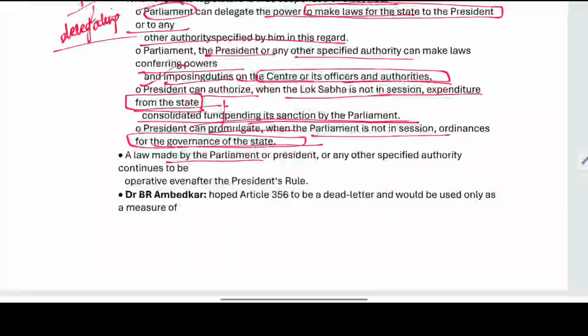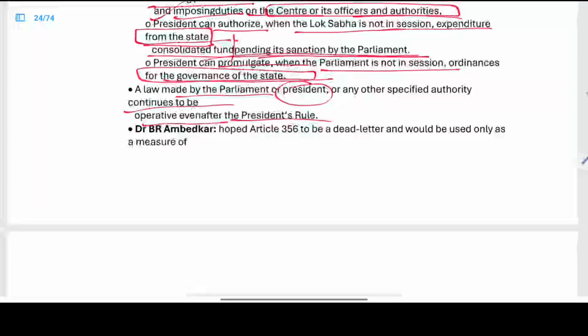A law made by the Parliament or the President, or any other specified authority, continues to be operative even after the President's rule. So the law does not cease here, whereas in the case of national emergency, the law ceases. The law continues to be applied in case of the President's rule.